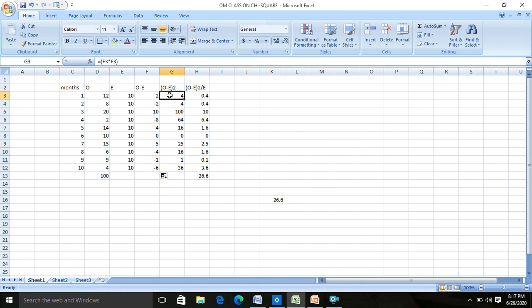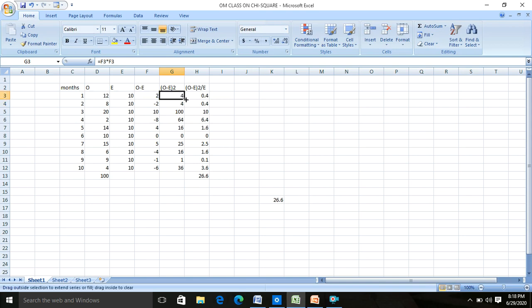Now coming to this place, O minus E whole square, it means you want to square this column. It means you have to multiply this column twice. It means take the first value, it is F3, equal to F3 into, the sign of Excel, again F3, enter.